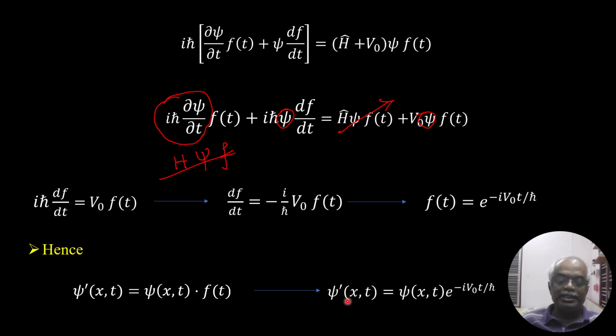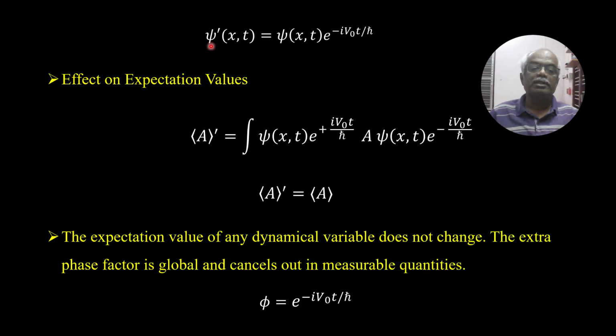Keeping the left hand side as it is and replacing f of t on the right hand side, psi prime of x and t is equal to psi of x and t multiplied by e to the power minus i V0 t over h cross. This exponential term is the phase factor. Now we will see the effect of this phase factor on the expectation value.